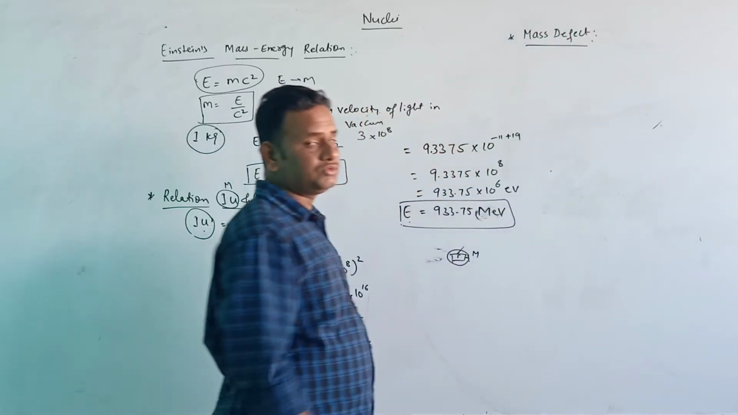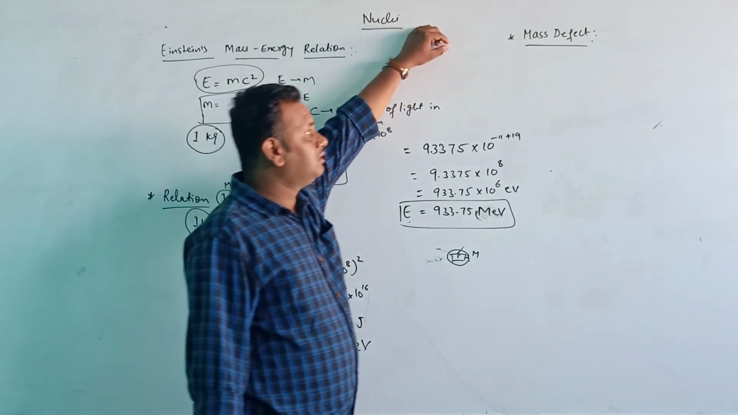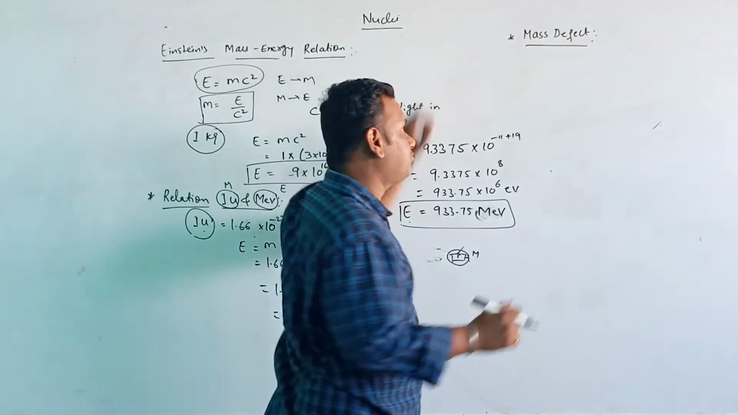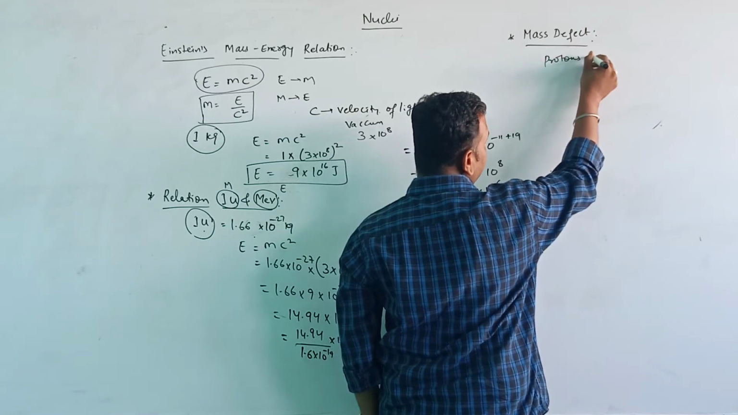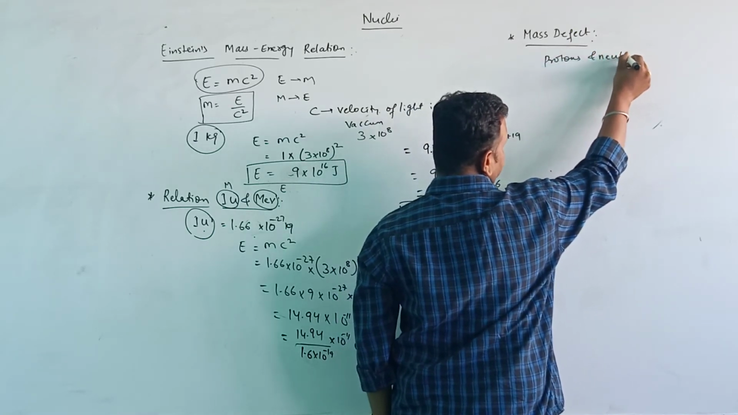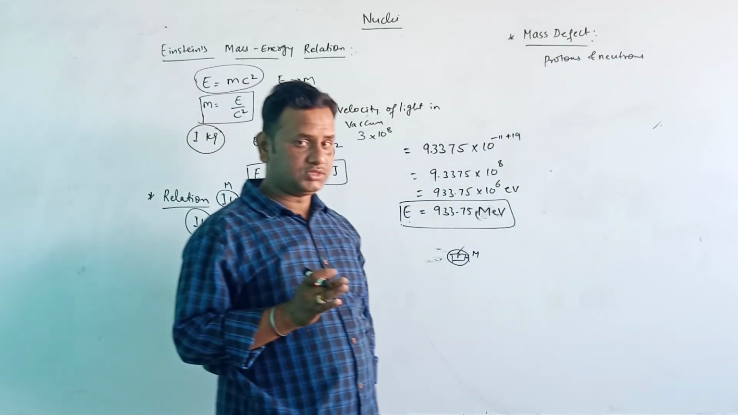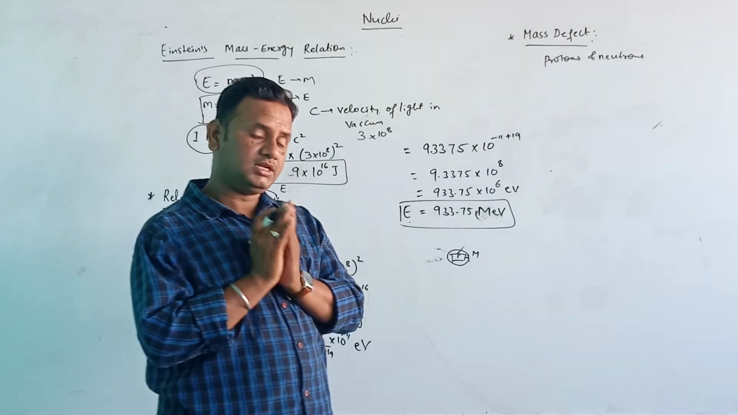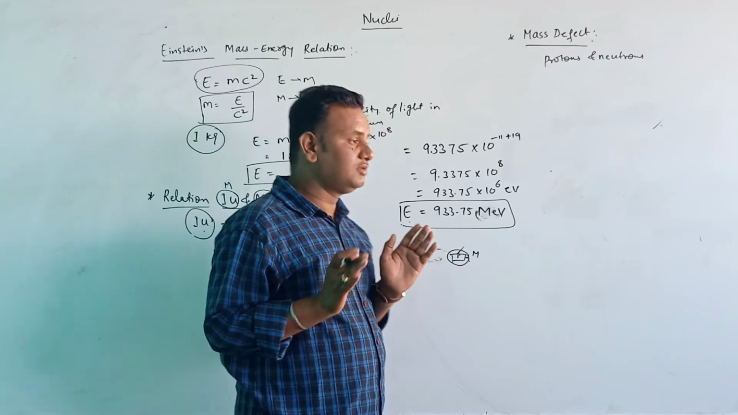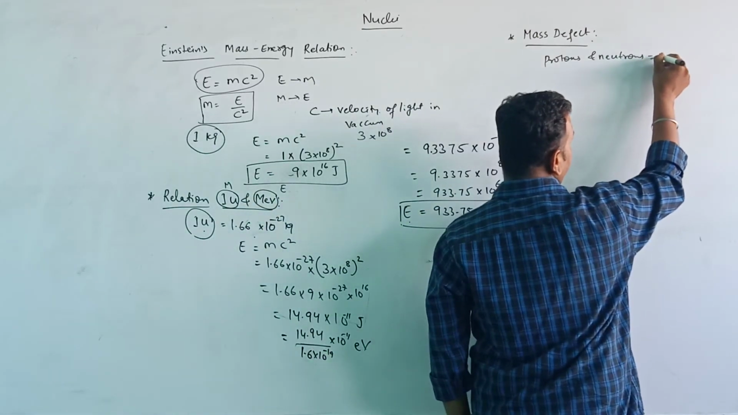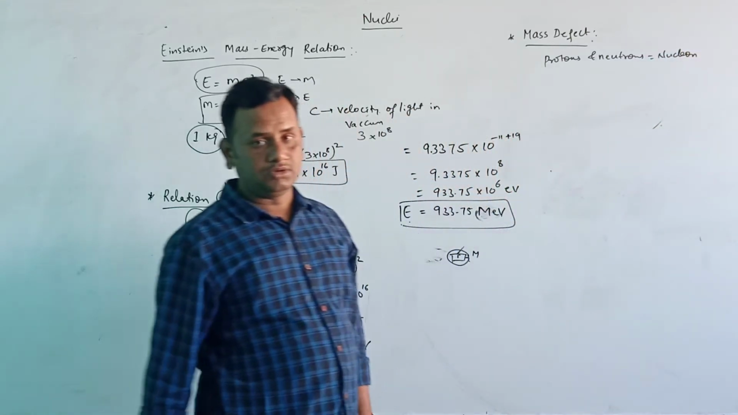Okay, so what is this mass defect here? You know that the nucleus is made up of protons and neutrons. Protons and neutrons together are called nucleons.